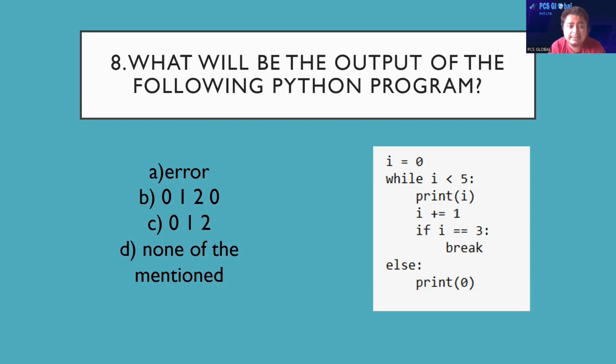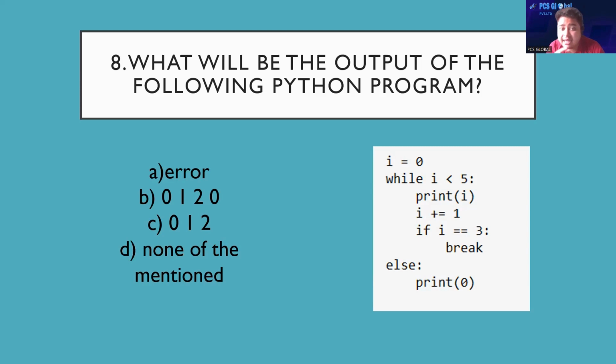After checking the condition, which is satisfied, it prints 0. Then it will increase the value of i, i = 0 + 1. So now the value of i is 1.